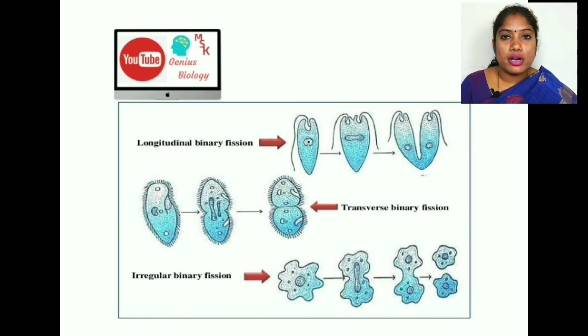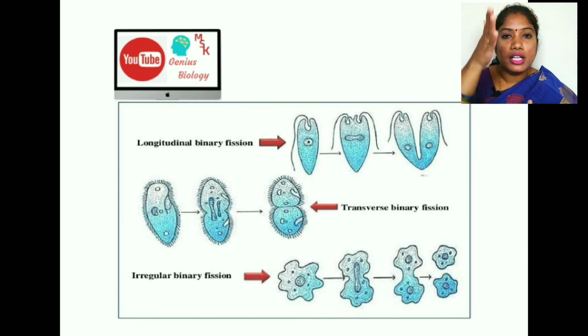Next one, what is transverse fission? What do you mean by transverse? Transverse division, for example paramecium. Paramecium has a transverse mode of asexual division. 1 mark, very important. Next we are talking about longitudinal division. Longitudinal means in this direction, through the center, into two halves.